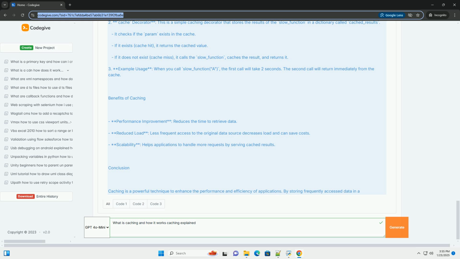Conclusion. Caching is a powerful technique to enhance the performance and efficiency of applications. By storing frequently accessed data in a cache, you can significantly reduce retrieval times and lower the load on your primary data sources. The example provided demonstrates how easy it is to implement a caching mechanism in Python using decorators, but caching strategies can be applied in various programming languages and contexts.